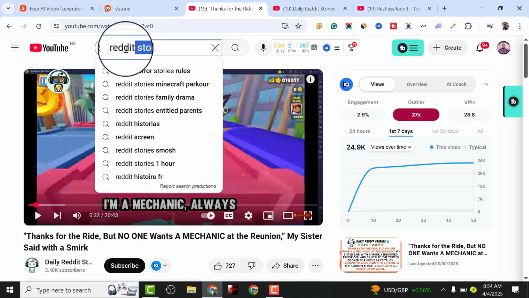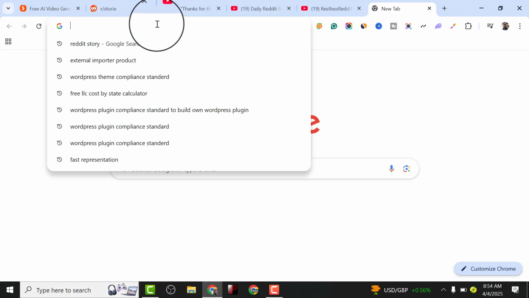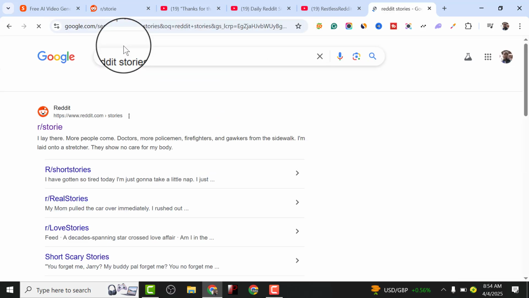So we are going to be focusing on this particular niche, which is called Reddit Story. It's very easy to create video in this niche. Let's copy the Reddit Story, then come over to Google. We are going to paste it, and you are going to see how easy and very fast you can actually create video in this niche.